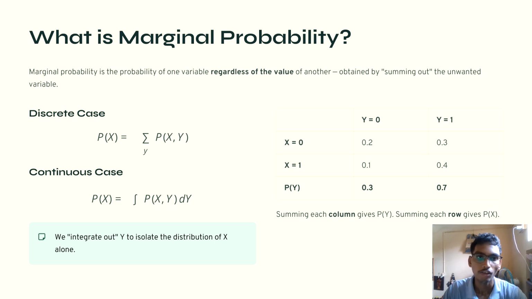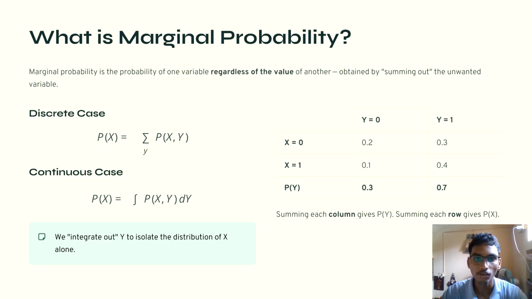In simple words, if we have two variables X and Y but we are interested only in X, we remove the effect of Y by summing over all the possible values of Y. In the discrete case, we have a set of finite values, so P of X equals the summation of P of X comma Y. For discrete variables, we calculate marginal probability by summing the joint probabilities over all possible values of the other variable. Here we can see it in the slide also.